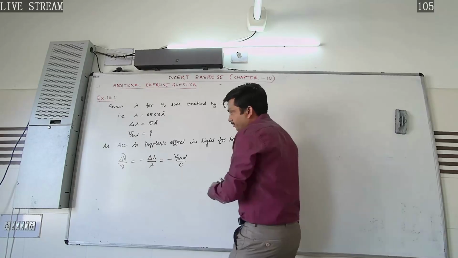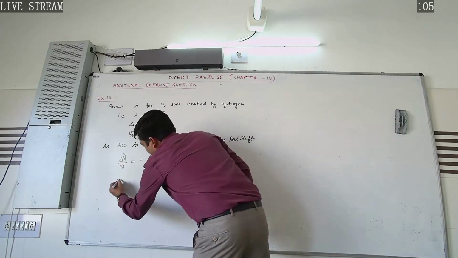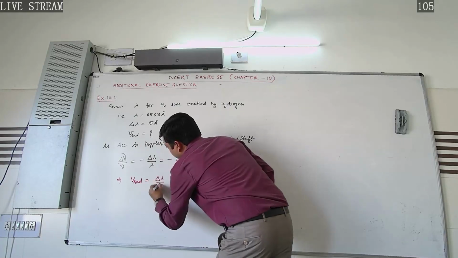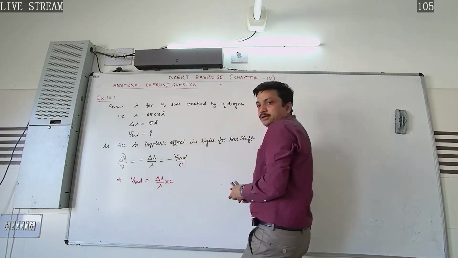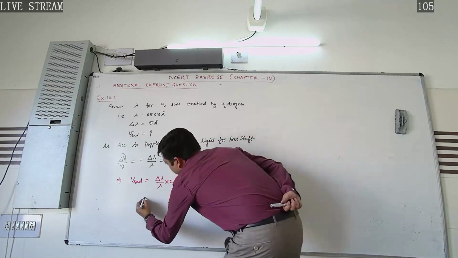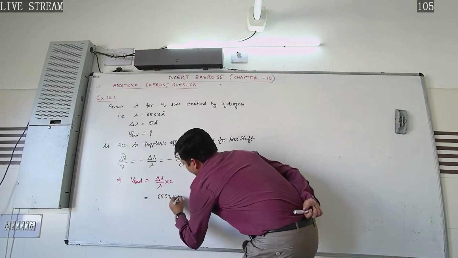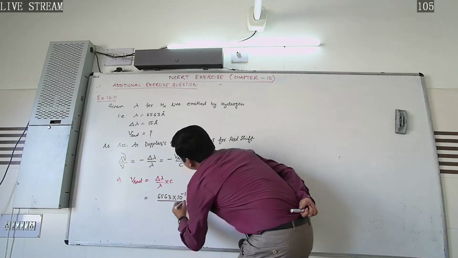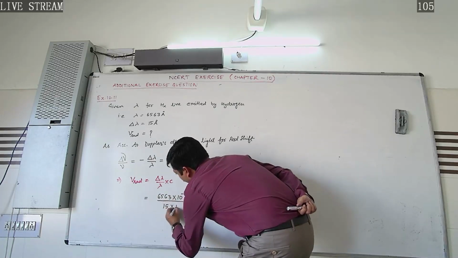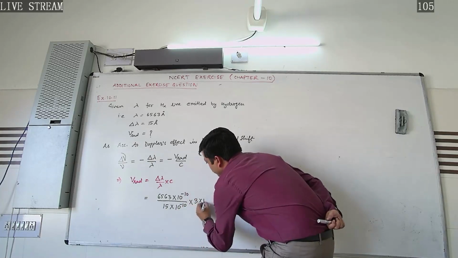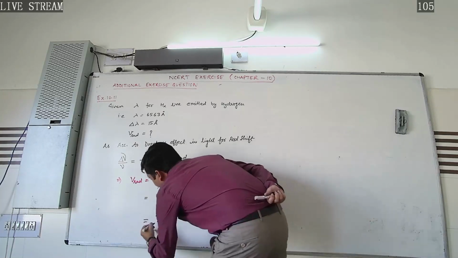So the negative signs get cancelled out, and we get V radial equals delta lambda by lambda into C. Putting the values here: delta lambda is 15 into 10 to the power minus 10, divided by the wavelength 6563 into 10 to the power minus 10, into C, which is 3 into 10 to the power 8 meter per second.